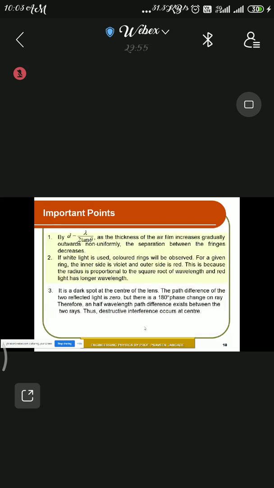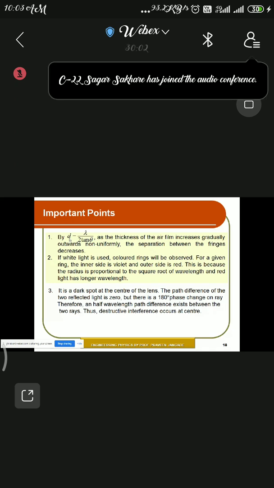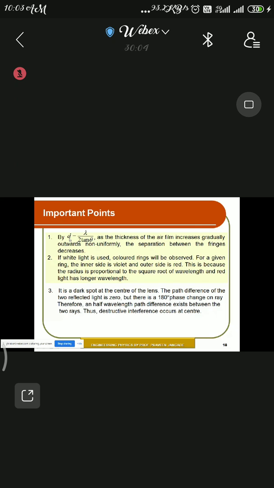Then you can see some important points from this extract. The fringe spacing, D or beta, is lambda upon 2 tan theta. As the thickness of the air film increases gradually outwards, non-uniformly, the separation between the fringes decreases.